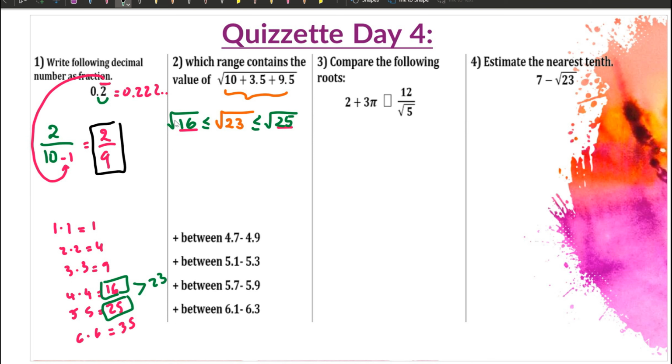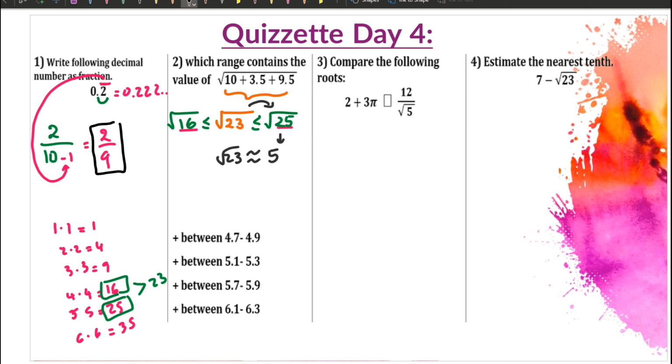Alright. Is square root of 23 closer to 16 or to 25? 23 to 25 is 2 units. If you subtract them, 25 minus 23 is 2 units away. 23 minus 16 is 7 units away. So the closer one is 25. So square root of 23 is approximately square root of 25, which gives you 5.